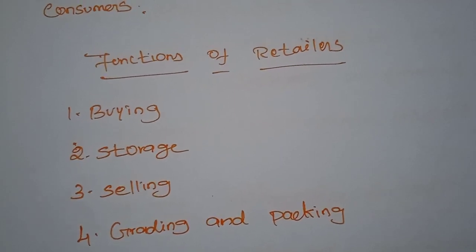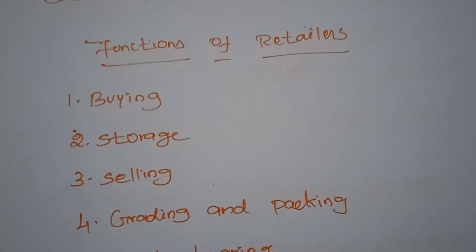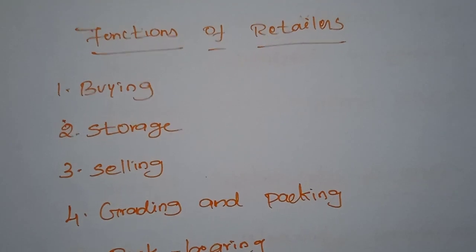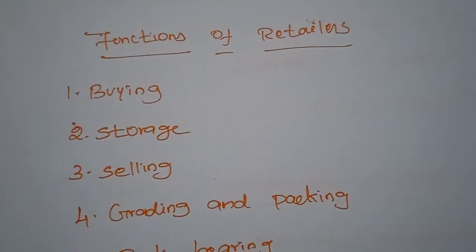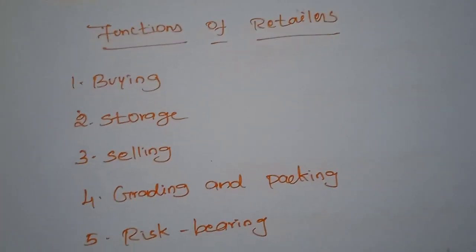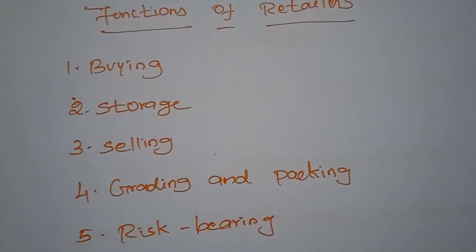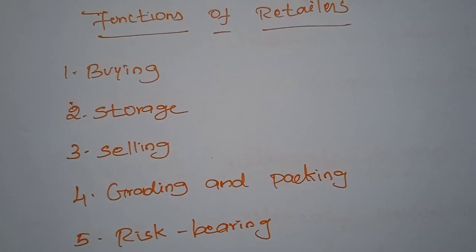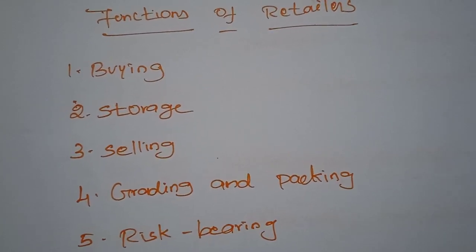After estimating the customers' demand, the retailer sends the list of needed commodities, and on the basis of the list, the wholesaler delivers the goods to the retailers.